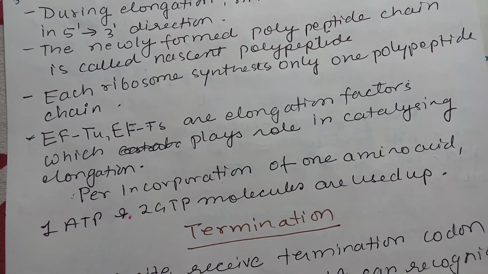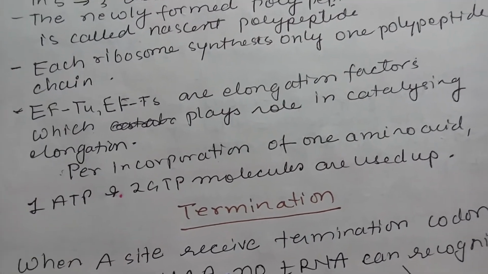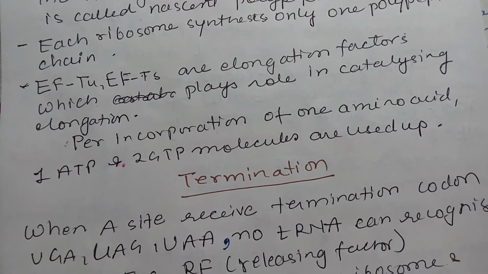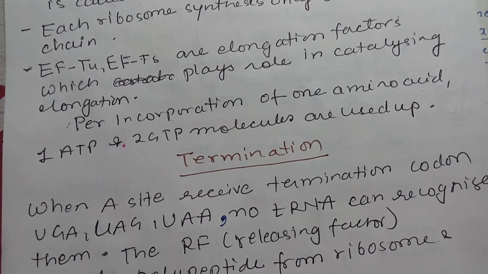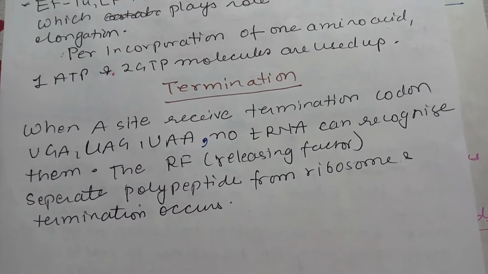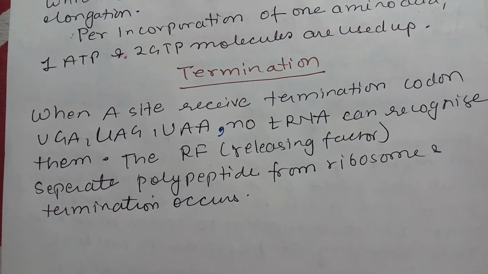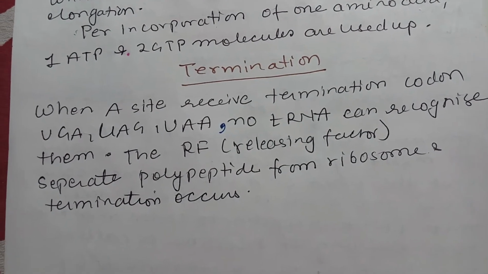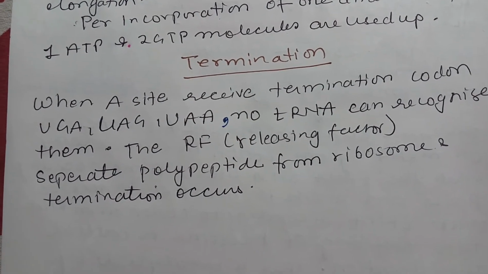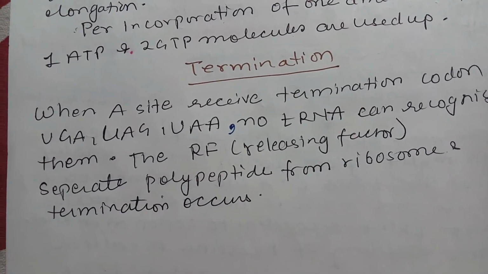EF-Tu and EF-Ts are the elongation factors which play a role in catalyzing elongation. Per incorporation of one amino acid, 1 ATP and 2 GTP molecules are used up. Now termination: when the A site receives a termination codon, any of these three, UGA, UAG, UAA, no tRNA corresponds to these termination codons, so no tRNA will recognize them.